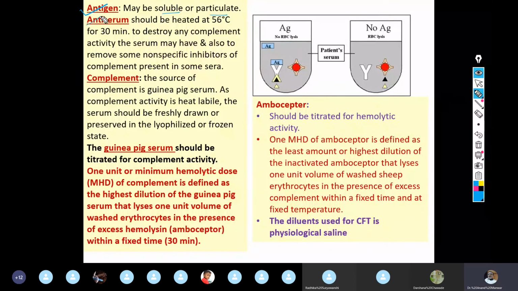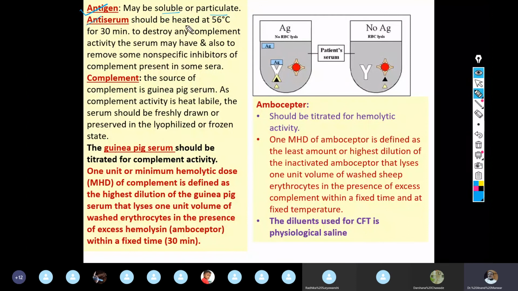Then coming to the serum or antiserum. Whatever antiserum will be used as a source of antibody, what you have to see is that this antiserum which you will be using for the complement fixation test needs to be inactivated. How is it inactivated?